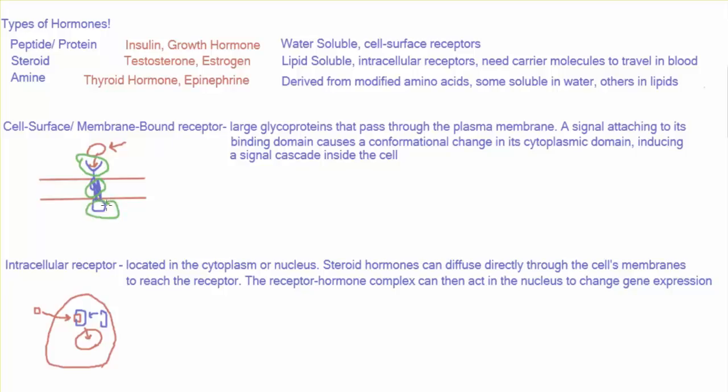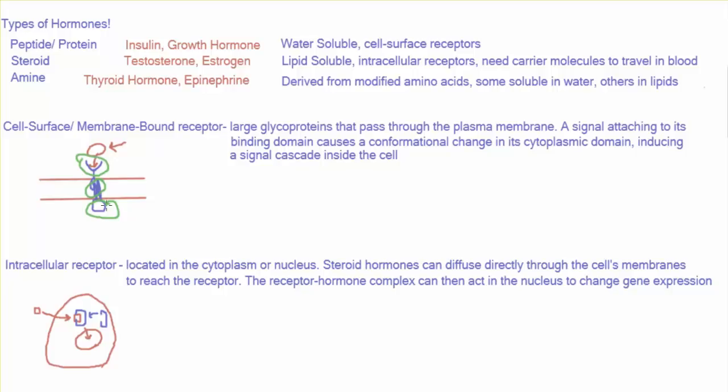So when the hormone binds to the binding domain, it's going to change the conformation of the receptor so that the cytoplasmic domain changes. And that's going to send a message to the cell to change its activity. This is how that hormone does its job of sending that message from the initial endocrine cell to the final target cell. Protein hormones need to use the cell surface receptor because they can't move through the plasma membrane.